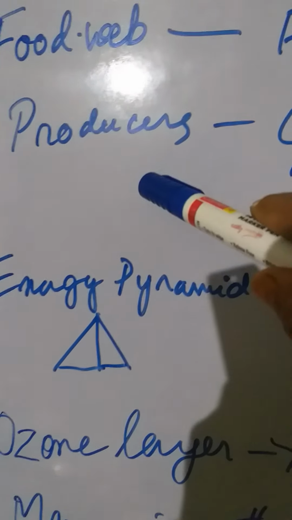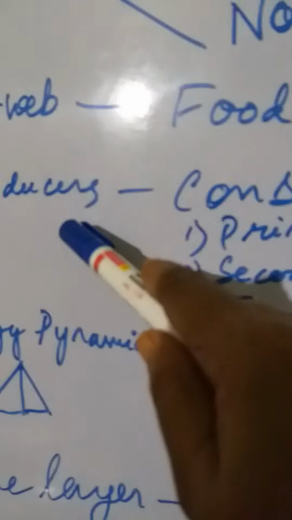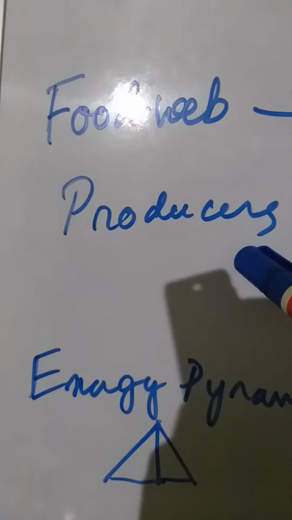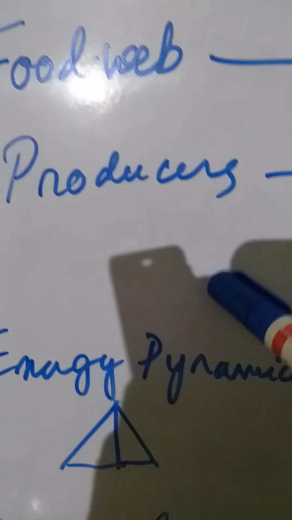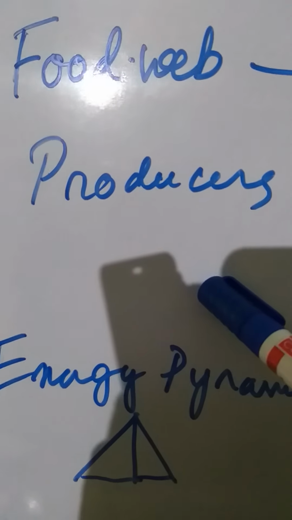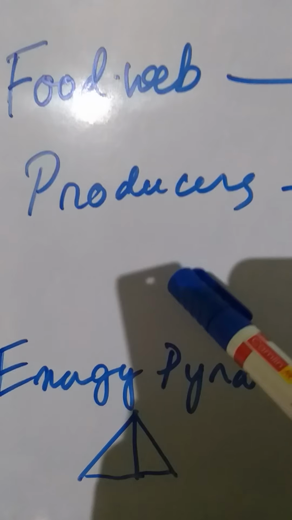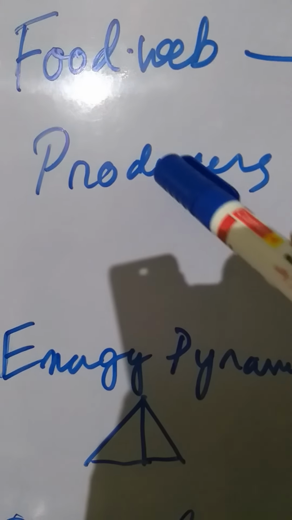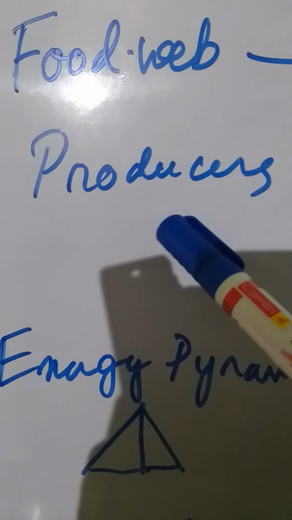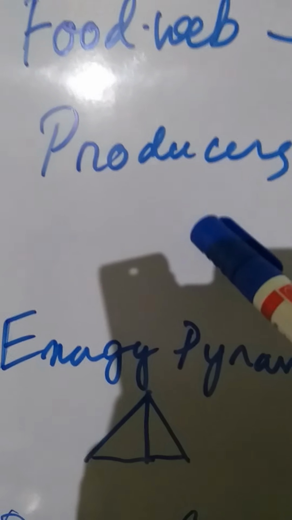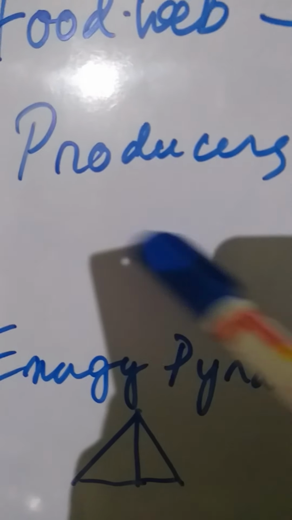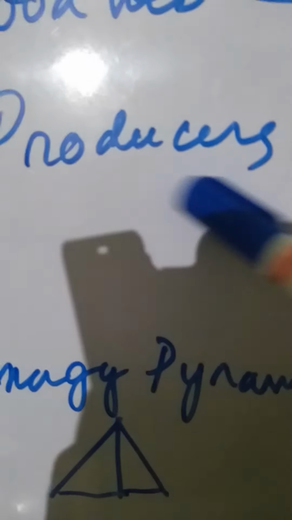So basically we have a few terms: the producers, the consumers, and the decomposers. So who are producers? Producers are basically all green plants that can trap solar energy. In our universe, only solar energy is a source of energy which is useful for sustaining life on earth. No other energy source is as vivid as the sun.